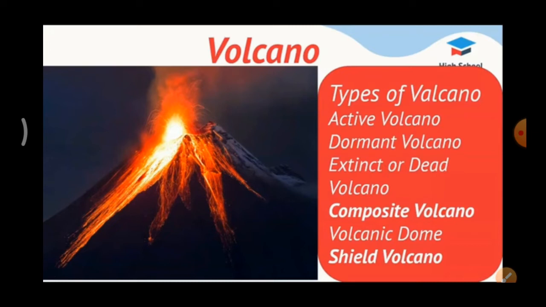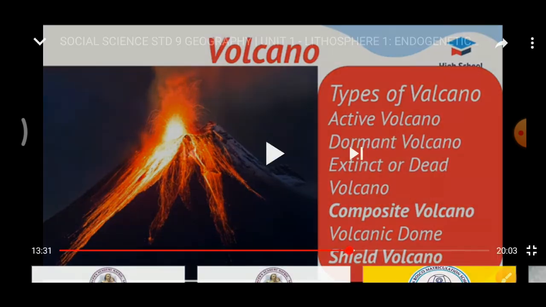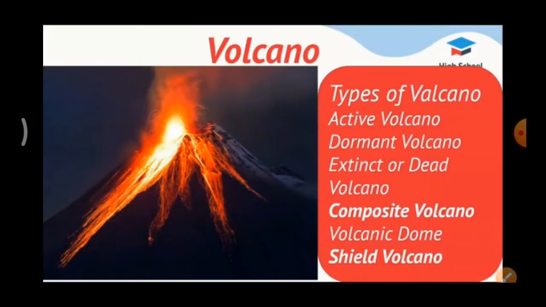Now we are going to see about composite volcano, volcanic dome and shield volcano. First one, composite volcano, also known as stratovolcano. These are commonly found in the Pacific Ocean. Example, Fuji, Japan. We can see this composite volcano in Fuji. This Fuji is in Japan.